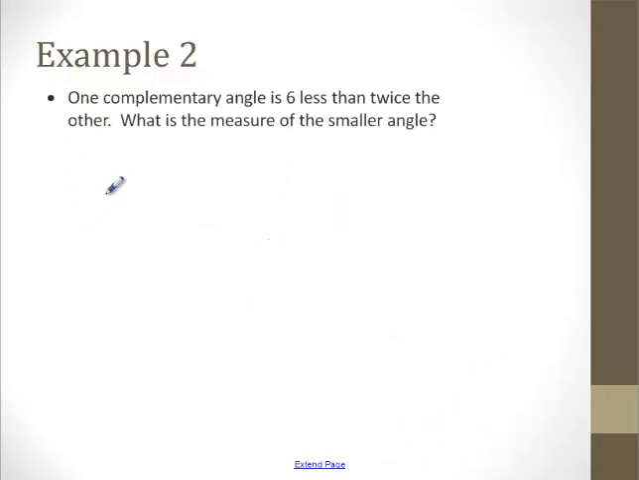Alright, let's try this example. One complementary angle. So I'm going to stop right there. They said complementary angles, which means 2 angles that add up to 90 degrees. So let me draw my right angle. Is 6 less than twice the other? Well, here's the other. Whenever you see that other, always call it x. And then let's work off of x. 6 less than means it's minus 6. And then twice the other means you double it. 2 times x.